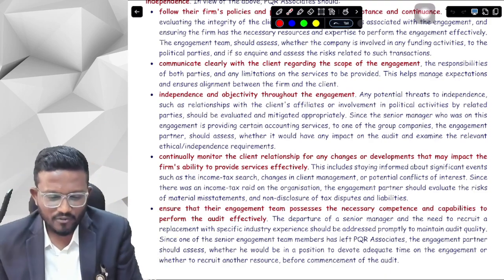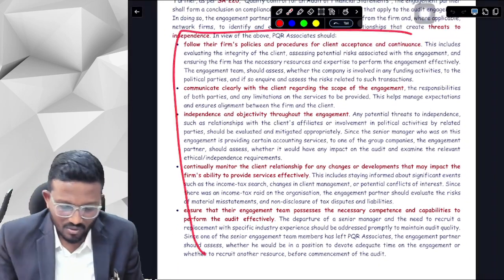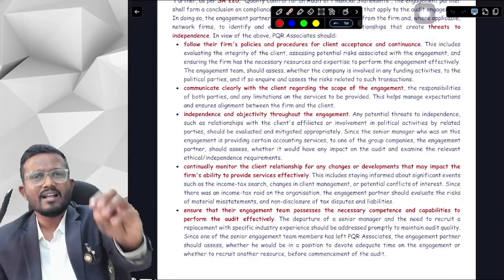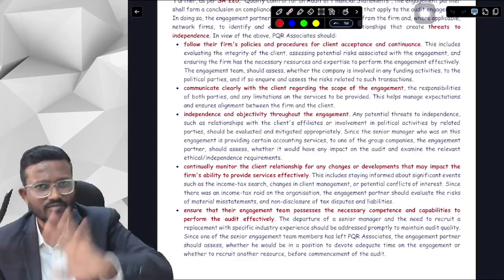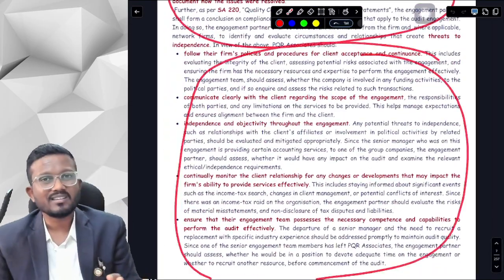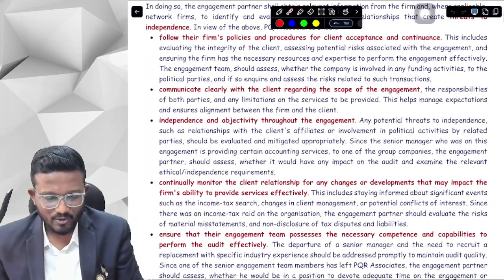Okay, yes sir. So if you are not able to understand or relate to what you have written in this particular case, don't worry about it. We are happily losing just 2 marks over here. This is a 5 marks question. Here you will get 3 marks, and for this, any 2 of the points will get you 2 marks. Okay, yes sir. So this was the particular question of your question number 3.